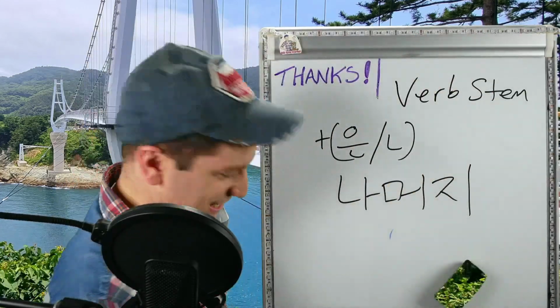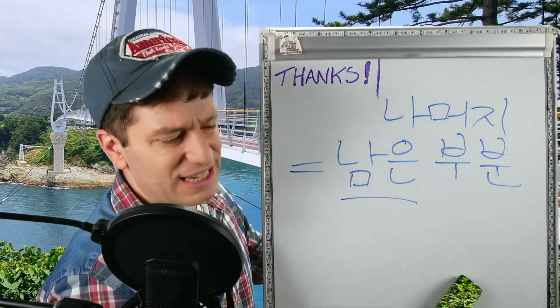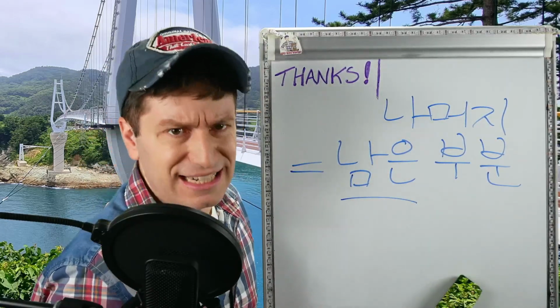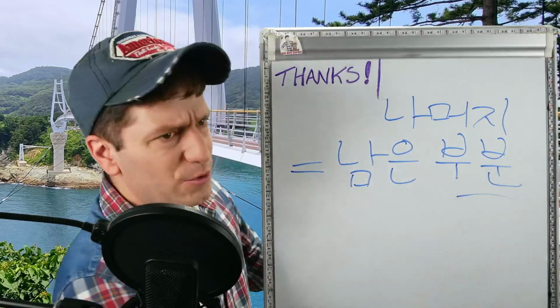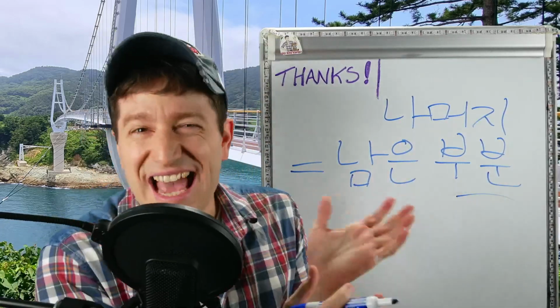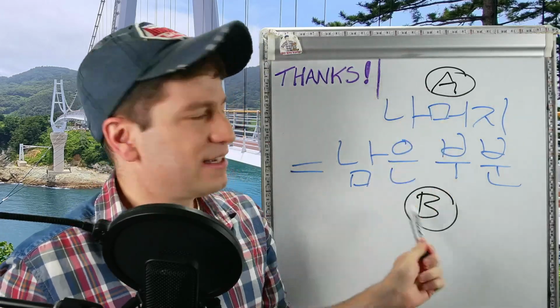So what is 나머지? 나머지 is from the verb 남다, to be left over, like to remain. So 남은 부분, meaning a part. Literally, 나머지 means a part that is left over. Let's take 하다, for example. 한 나머지 something.